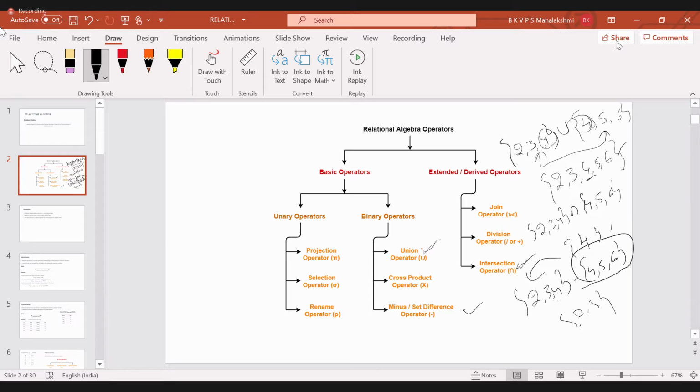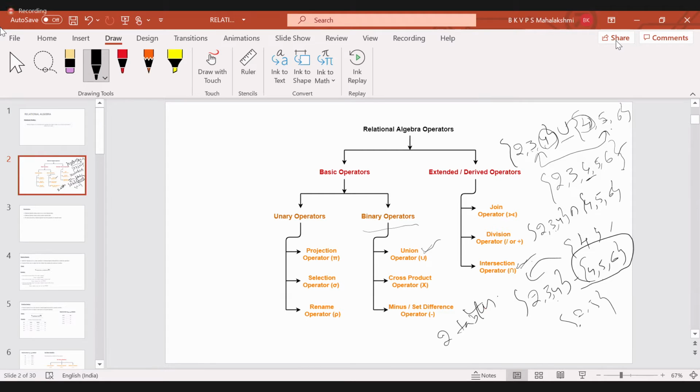To execute these three, we need two tables, because the example shown here uses two sets. But to execute these operators, as they are binary operators, we should have two tables.